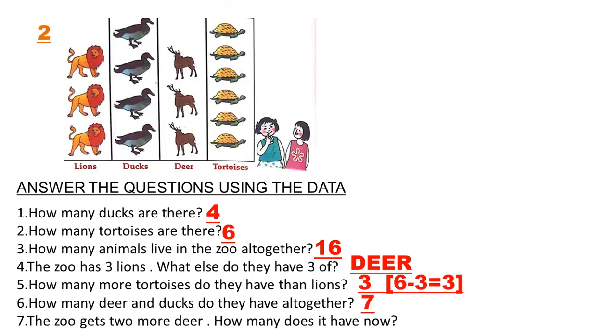Next. The zoo gets 2 more deer. How many does it have now? What is the question trying to understand? They are asking how many deer are there? 3. Now, if you add 2 more deer to this, what will be the answer? 5. 3 plus 2 will be 5.